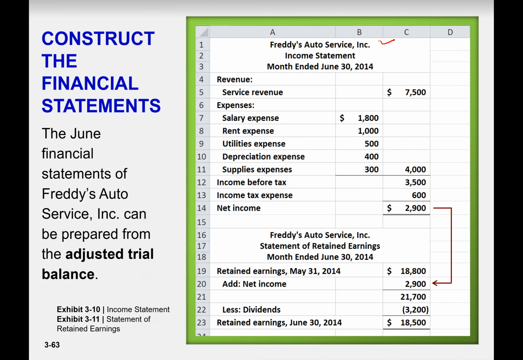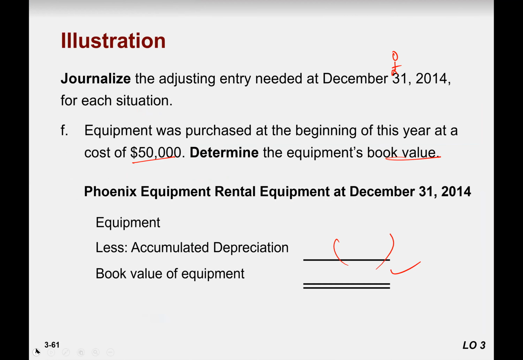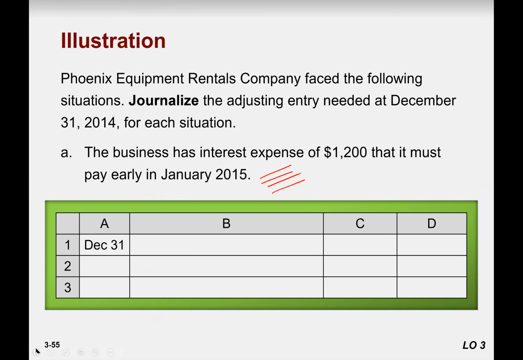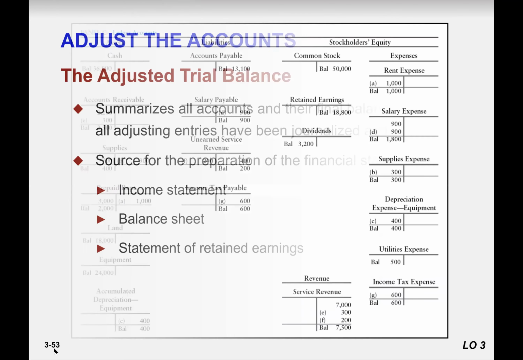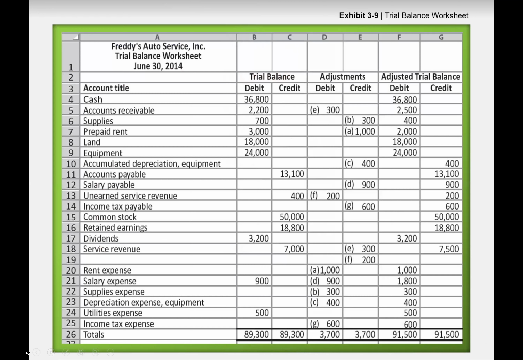So we go to our adjusted trial balance and pick the total amount of revenue, 7,500, and all the expenses, which are written on the adjusted trial balance. Let me show you here. You now have all the data here.